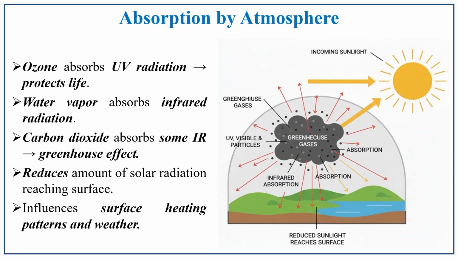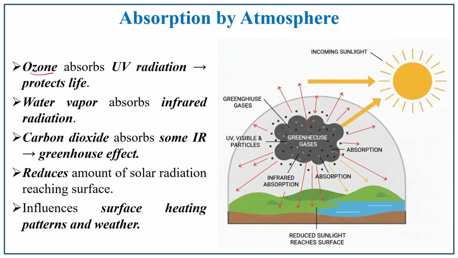Next one is absorption by the atmosphere. Absorption plays a vital role: ozone absorbs ultraviolet radiation, which in turn protects the life forms on the earth's surface. Water vapor absorbs infrared radiation, and carbon dioxide absorbs some of the infrared radiation, which is mainly involved in the greenhouse effect.